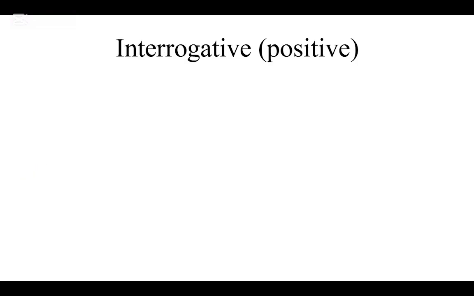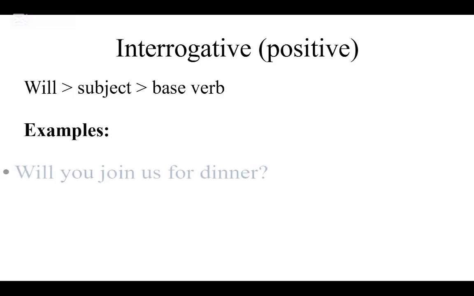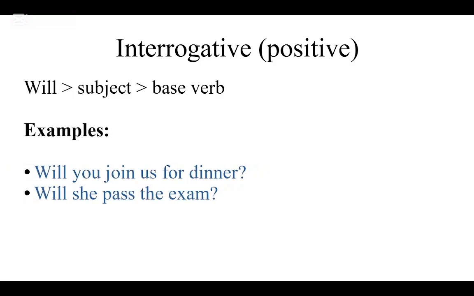Interrogative or positive questions. Structure: will plus subject plus base verb. Examples: Will you join us for dinner? Will she pass the exam? Notice how will comes before the subject when we are asking a question.